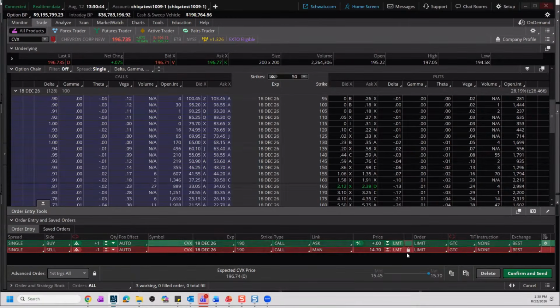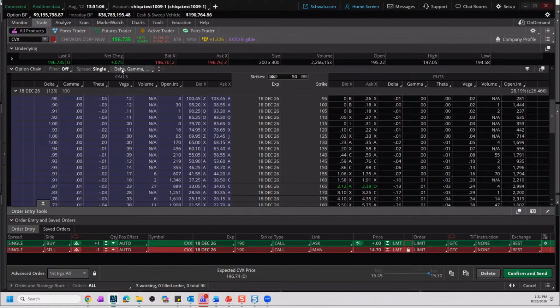So we're going to hit save. Now, some of you may be wondering, well, what could the price of the option be at that time, especially if maybe over the next week we see that move up about, let's say, $5 or so. What could the price of that option be?